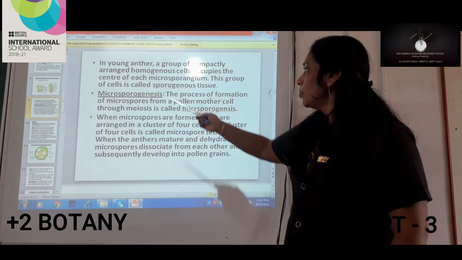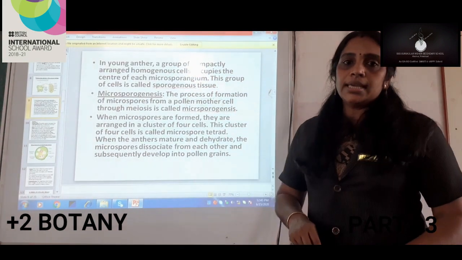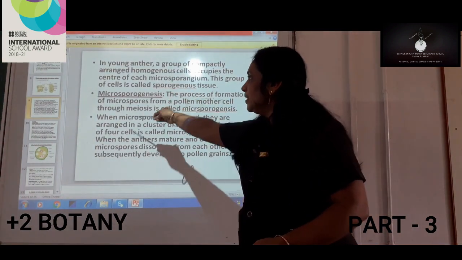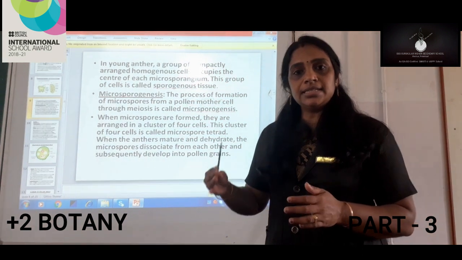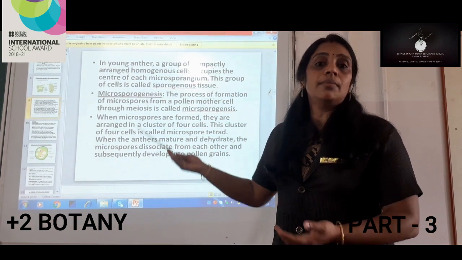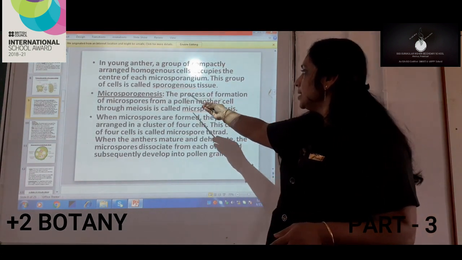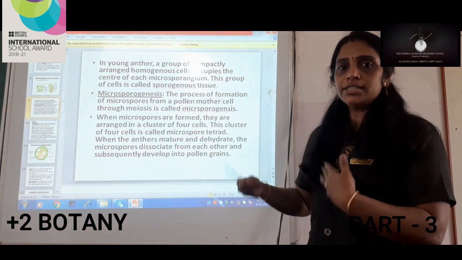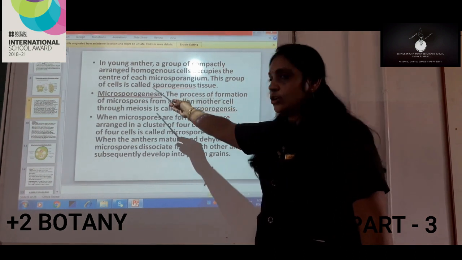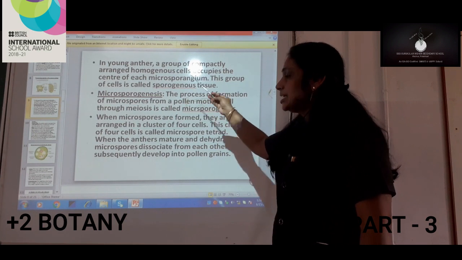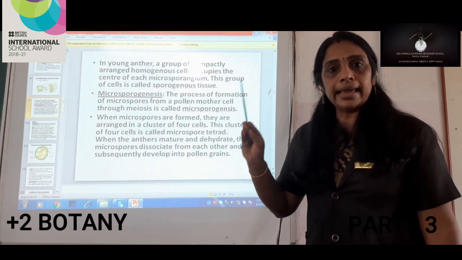So we can come to the next topic, that is microsporogenesis. As usual I used to say, in this term microsporogenesis, genesis means formation. Formation of what? Microspores, and microspores are also known as pollen grains. So here we can see in the biological way how we can define microsporogenesis: the process of formation of microspores from the pollen mother cell, that is PMC. Pollen mother cell is also known as PMC.